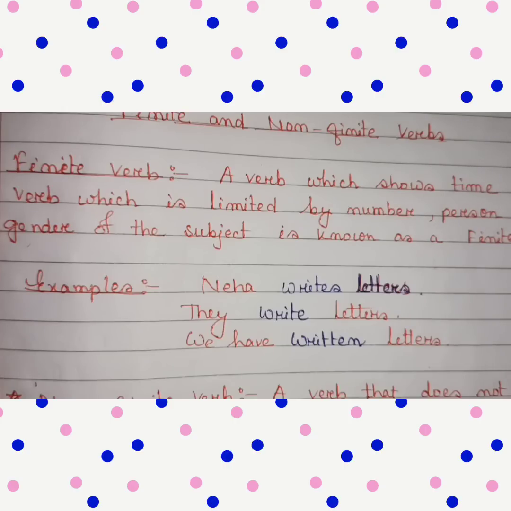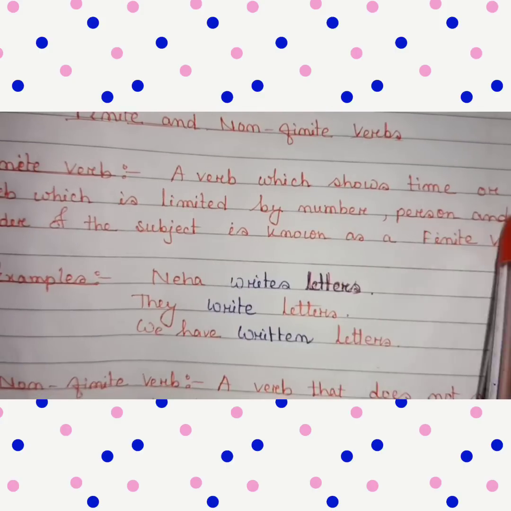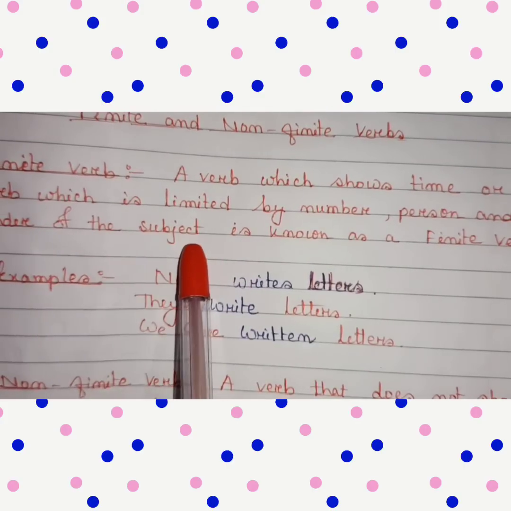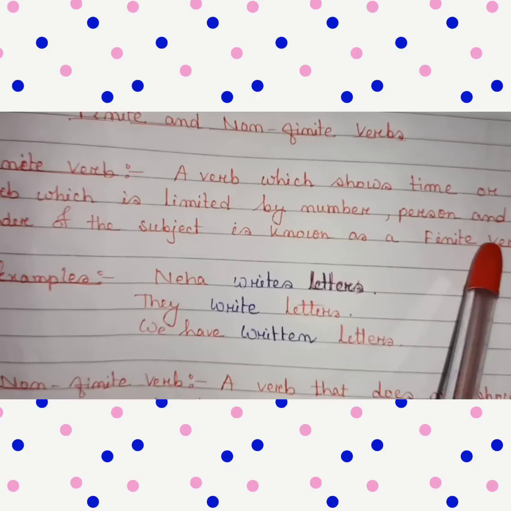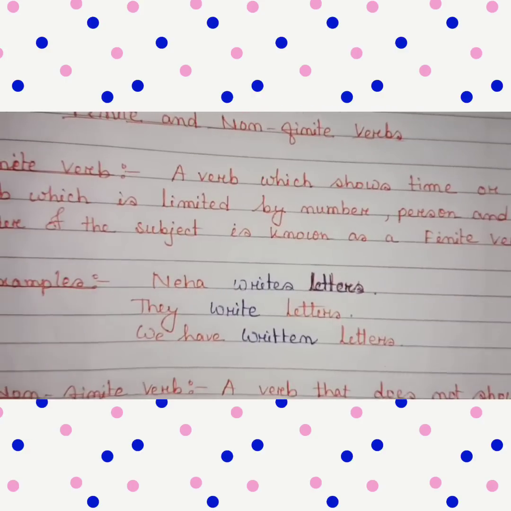Finite verbs usually follow their subjects. And a non-finite verb is a verb that is not finite. Non-finite verbs cannot act as the root of an independent clause. A verb which shows time, or a verb which is limited by the number, person and gender of the subject, is known as a finite verb.